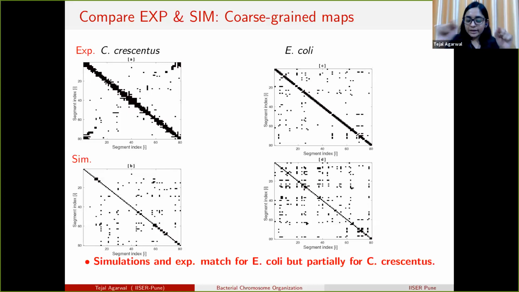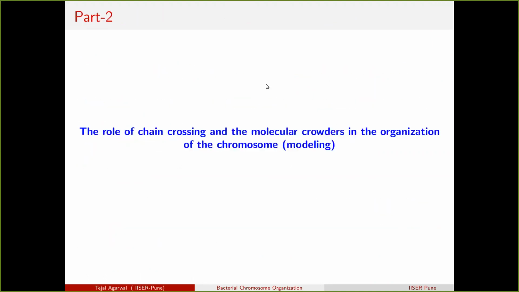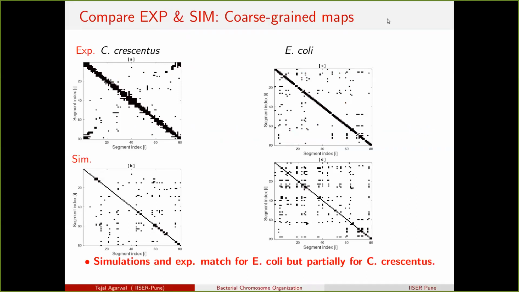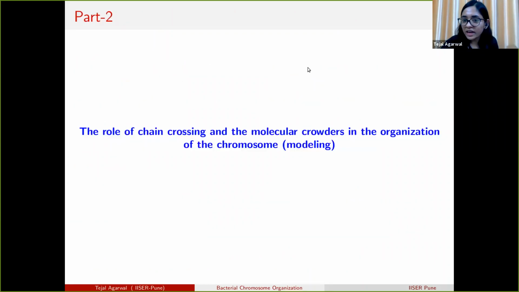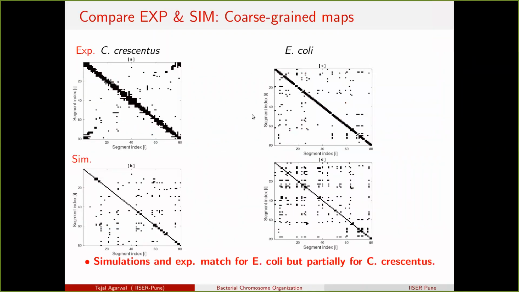So if it is a ring, the first monomer is connected with the last monomer. But if we arrange the polymer linearly, so, can I draw? I guess my question is, what's the distinction between connecting 1 and 79 and 1 and 2? Yes, that's what I want to explain. I have a schematic figure later in the talk, and I'll come to that. Okay, we can wait for that then. Go ahead.